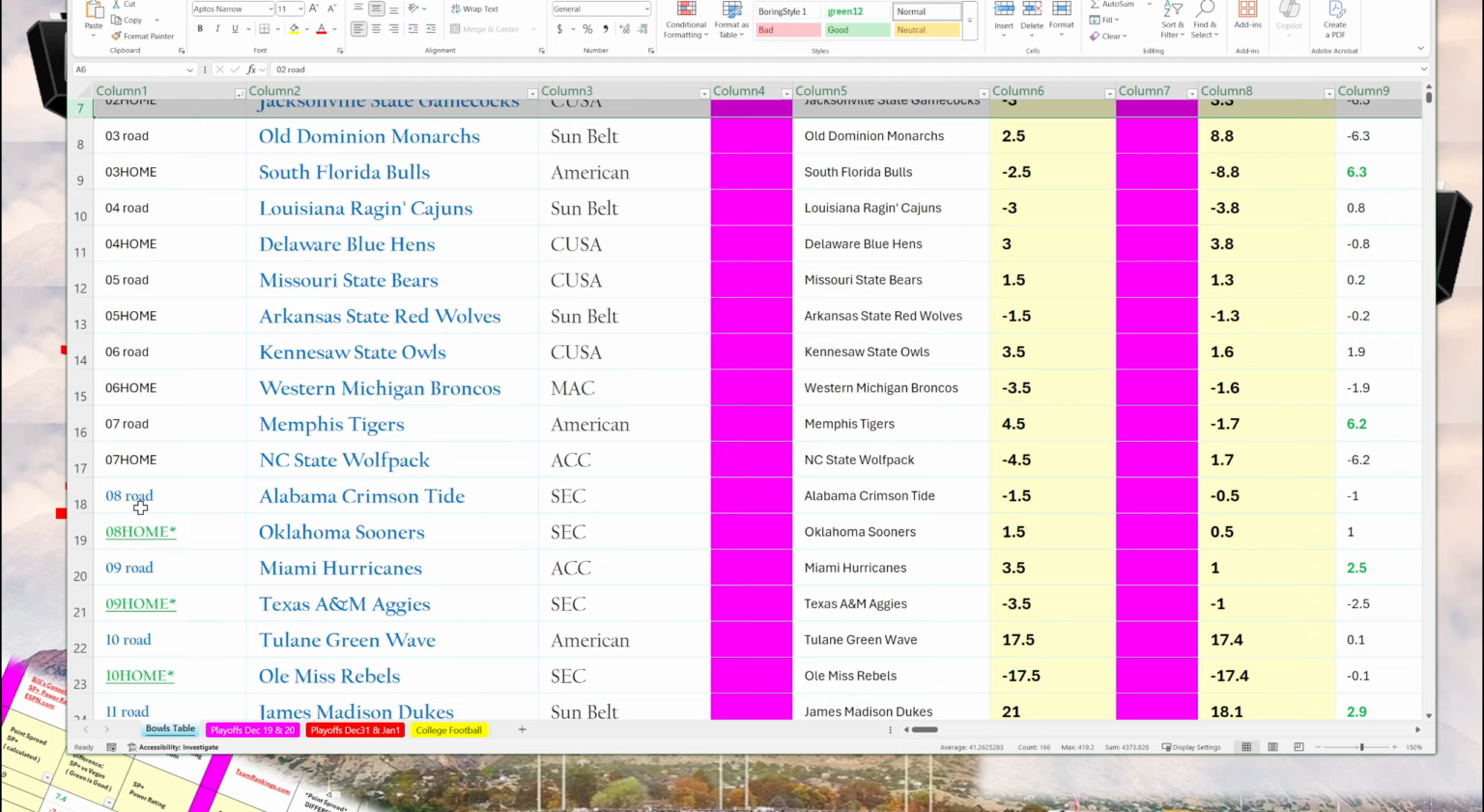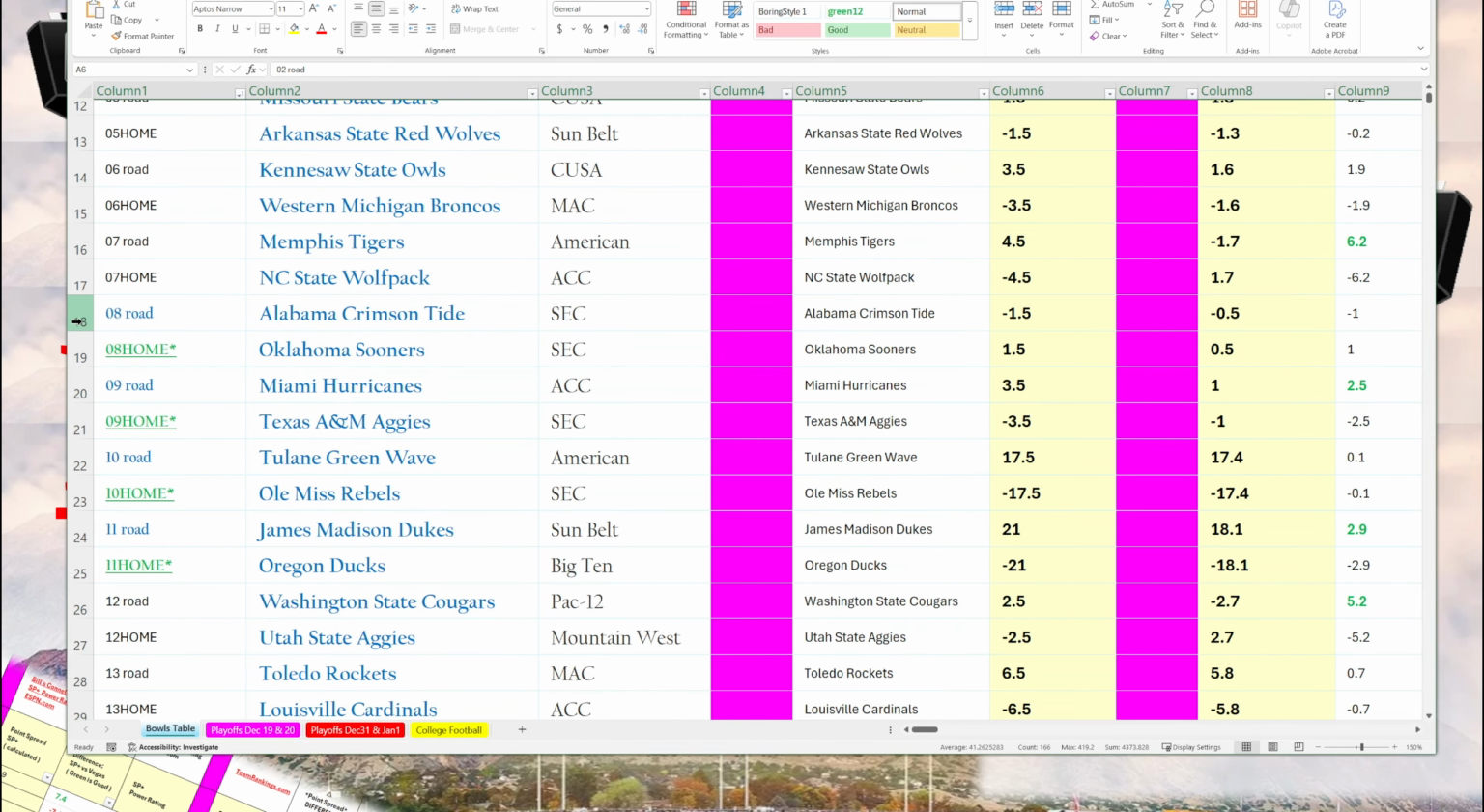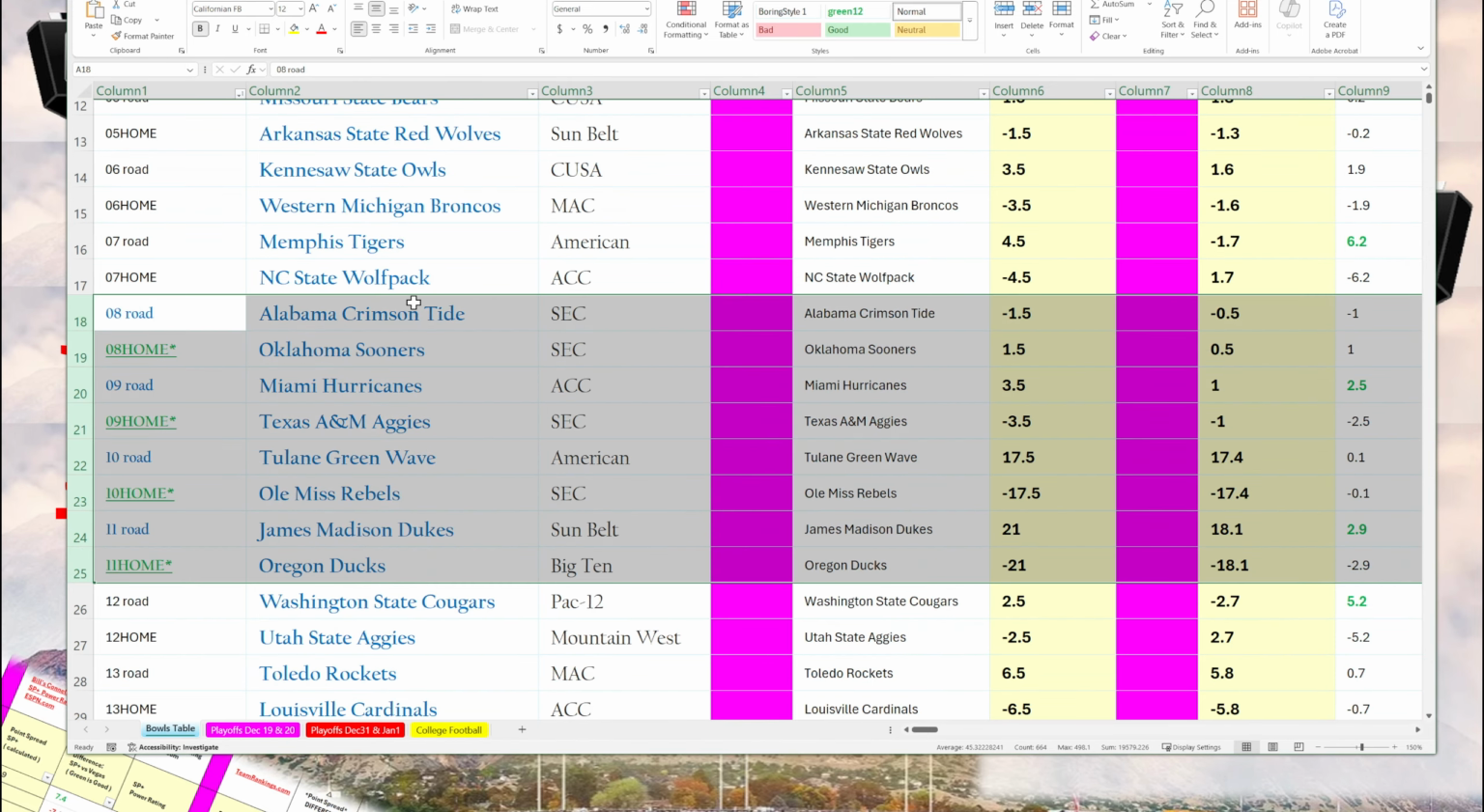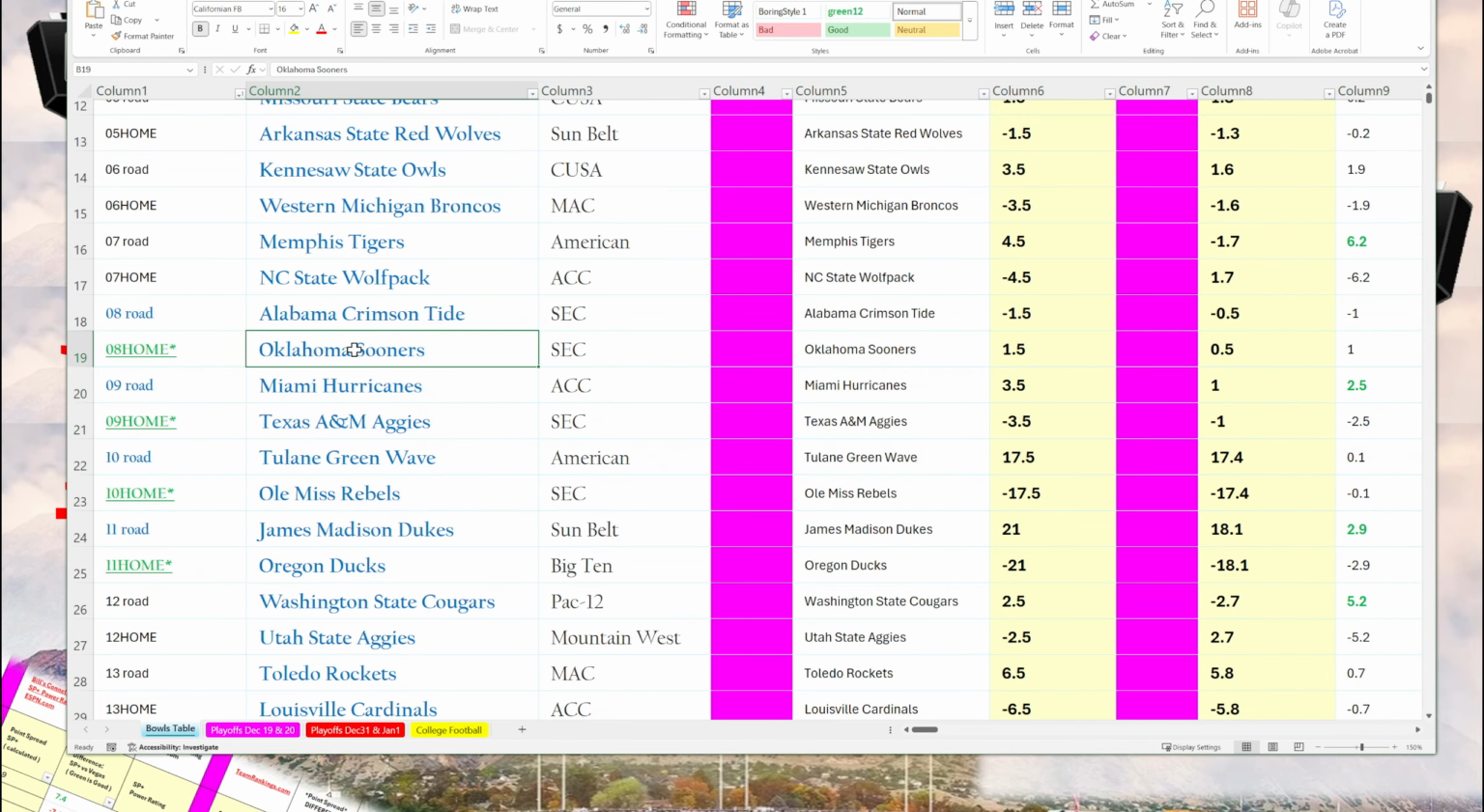And as you scroll down here, we see the first round of the playoffs. Alabama's playing Oklahoma at Oklahoma. Miami's playing at Texas A&M. Tulane's playing at Ole Miss. James Madison's playing at Oregon.